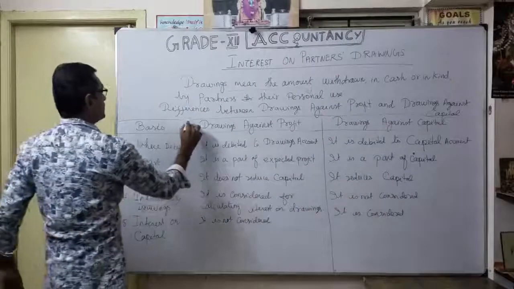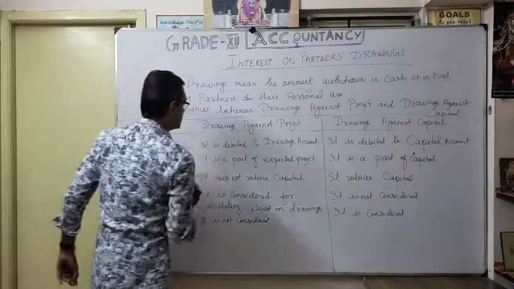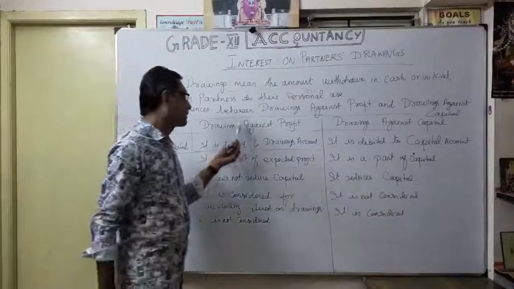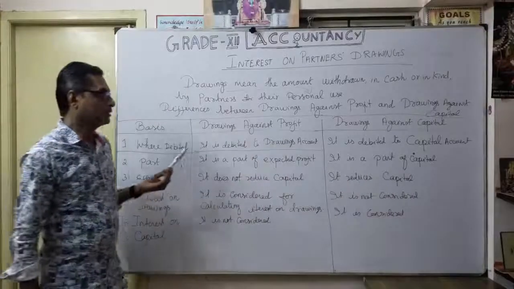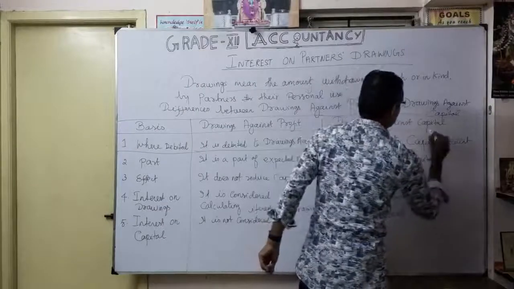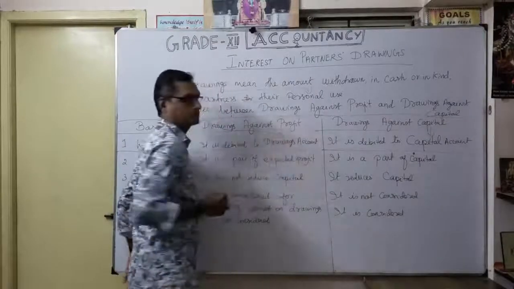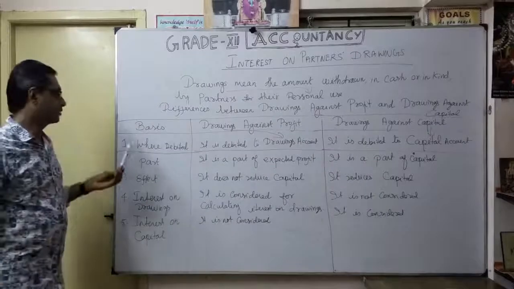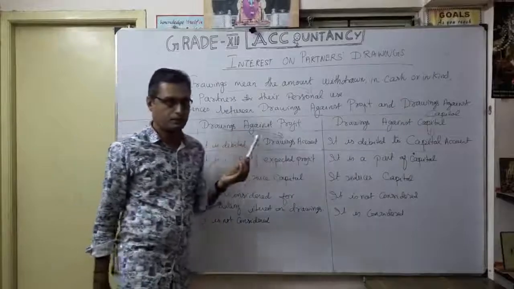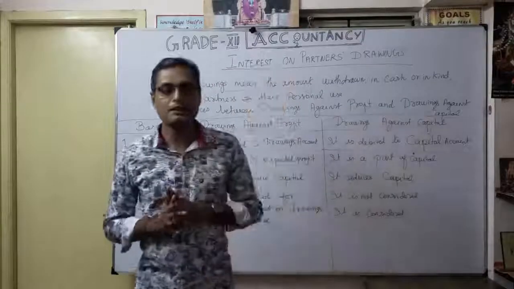What is the first basis? Where should it be debited? You should know where it is going to be debited. Very important. Whatever is drawings against profit is debited to drawings account. Similarly, drawings against capital is debited to capital account. That's the meaning. Capital means capital account, and drawings should be drawings account. That is the concept. So it is debited to drawings account whenever it is drawings against profit, and debited to capital account whenever it is drawings against capital. That is the first difference.